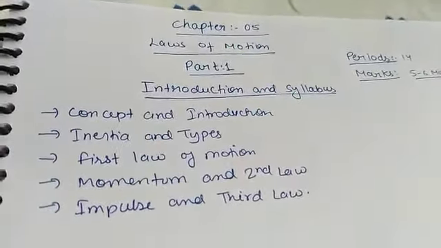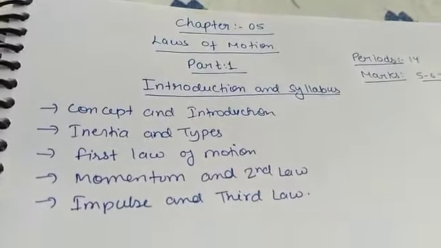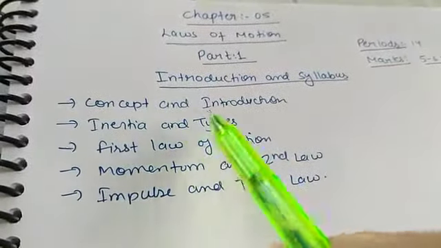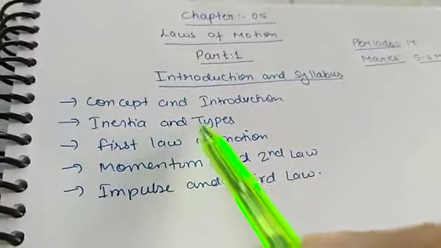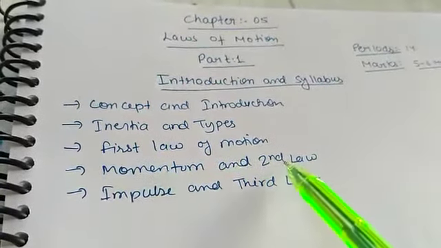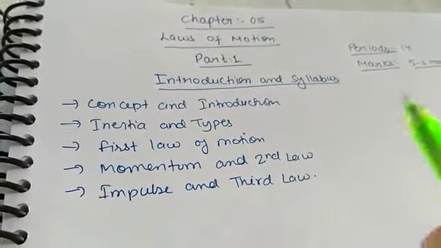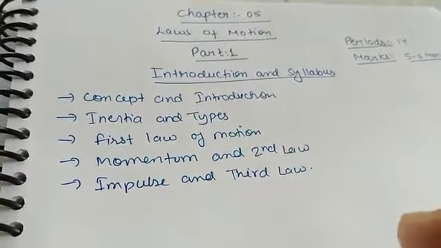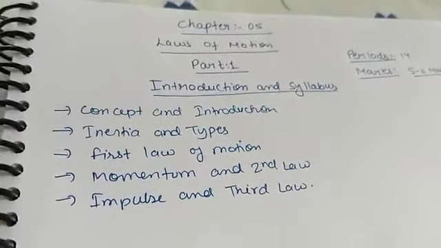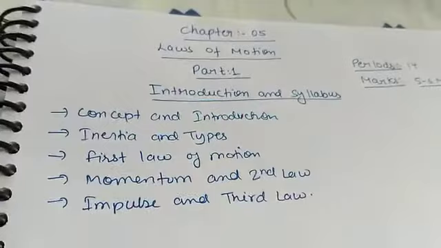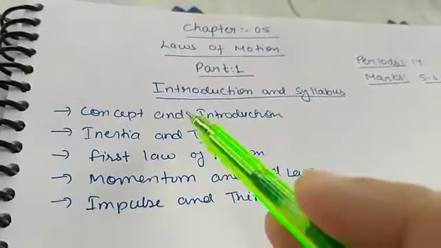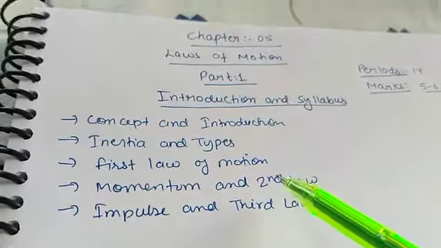This chapter is broadly classified into 3 parts. The syllabus of the first part is written here, that is concept and introduction, inertia and its types, first law of motion, momentum and second law of motion, impulse and third law of motion. This is the first part that we will discuss one by one. In the introduction I have given you the syllabus of the first part. Now I will continue with the concept and introduction.